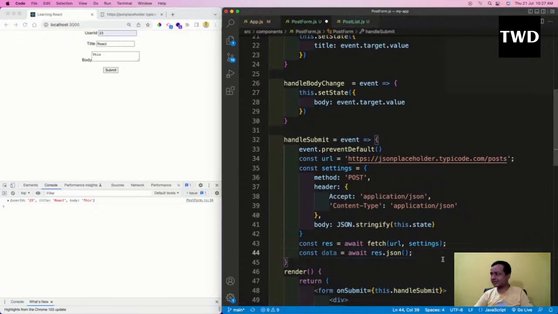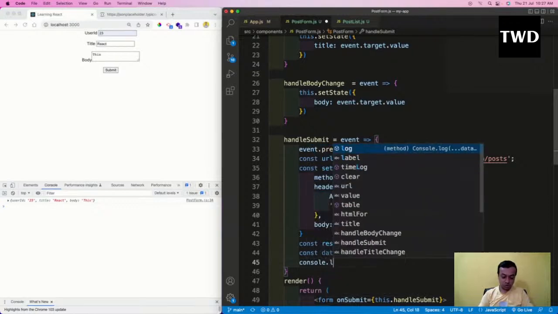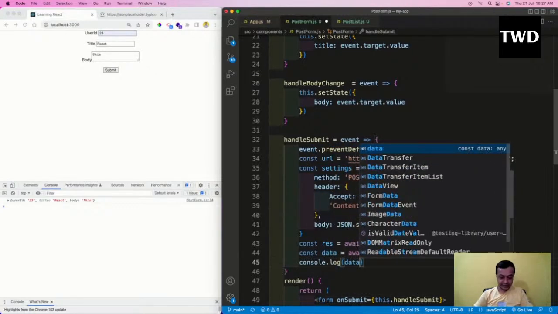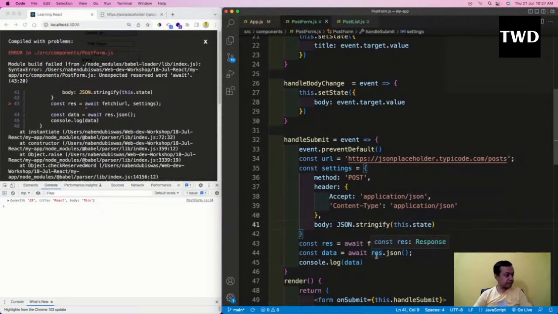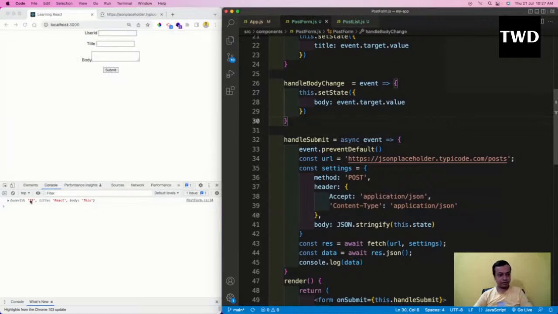And it's a post API. You don't need to show the data back. But I'm going to have console.log so that I can know my data was successfully saved in the database. So console.log of the API data, I'll save it. Wait, it is giving me an error because I'm using await and I forgot to add async to the event. Save it. Now it will be okay.